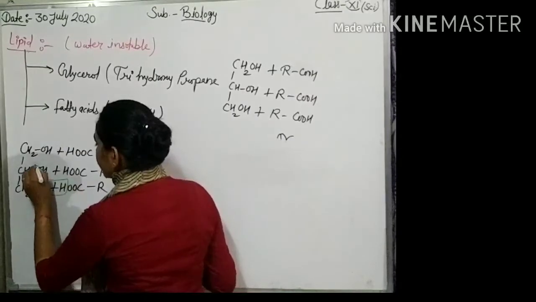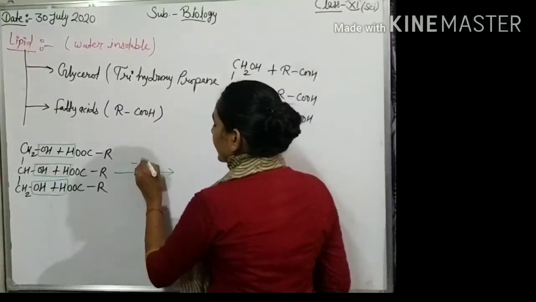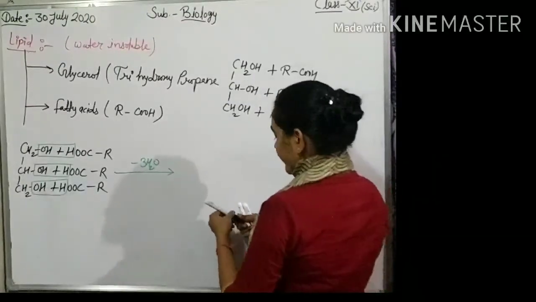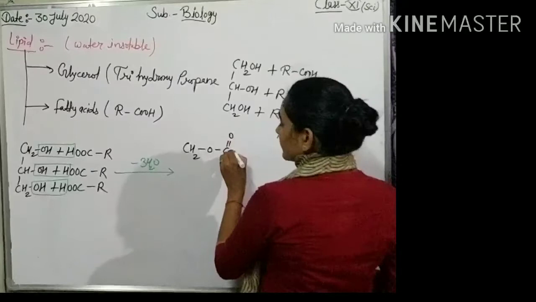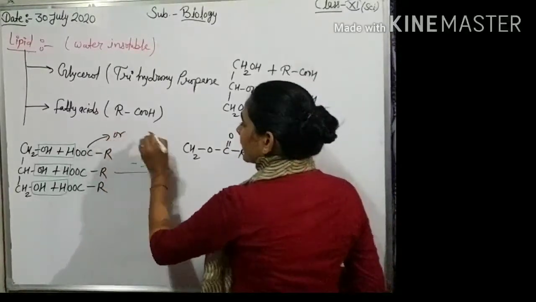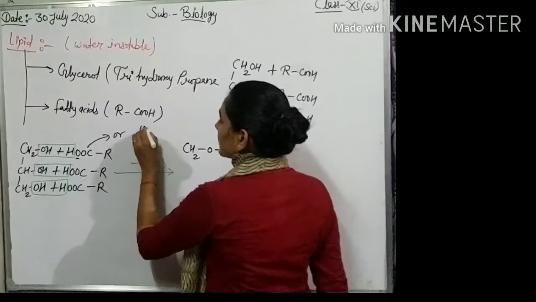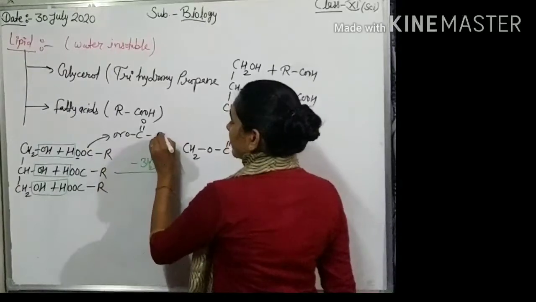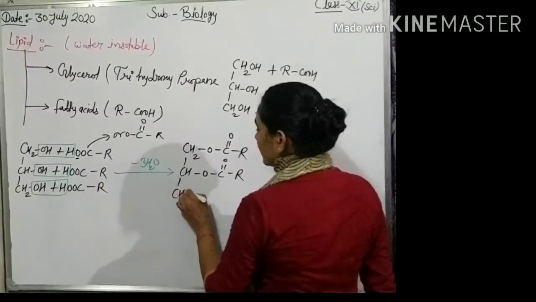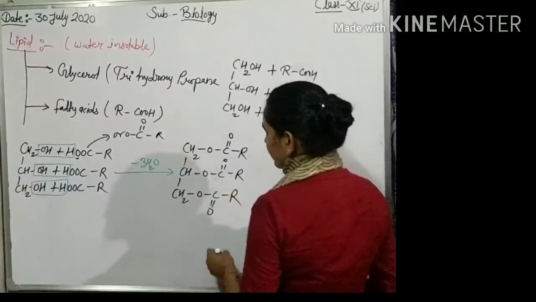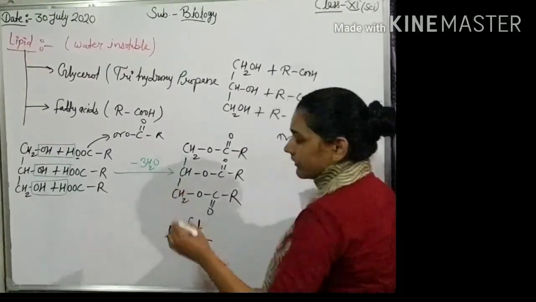so three water molecules are released out, minus 3H2O, and CH2O, C double bond O R, because it is represented by only one oxygen, the CO group, and the remaining R. CHO, C double bond O R, and CH2O, C double bond O R. It is the structure of one fat. Okay guys.